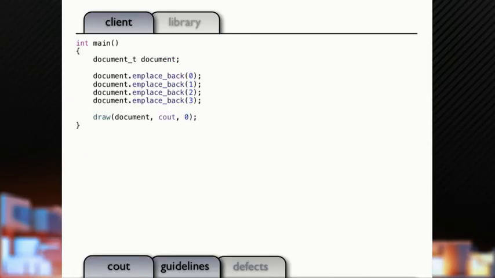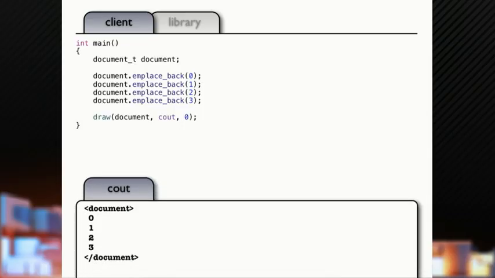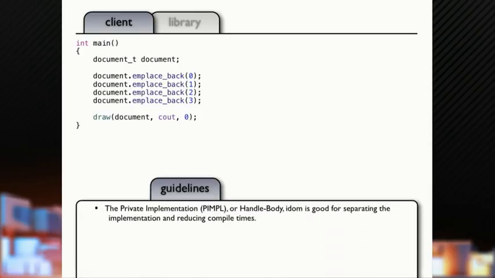Right? Now that we have that, we have this exact same code, and we get exactly the same output. Okay? So, we've just gone one level deeper in wrapping things up. One way to think about this is a private implementation or pointer to implementation idiom, handle body idiom.